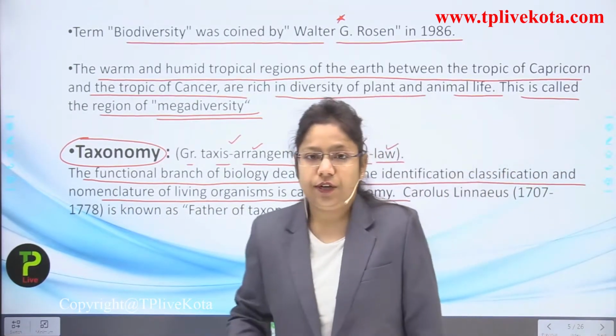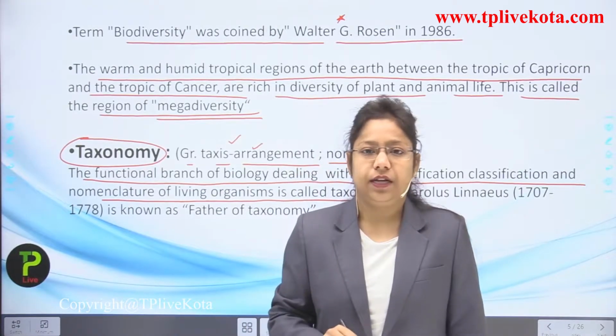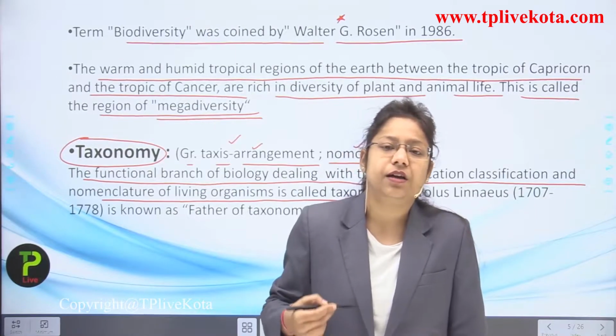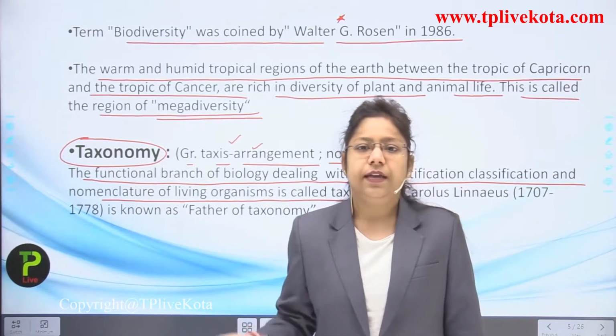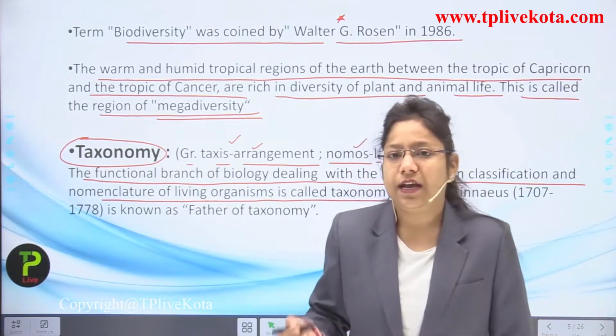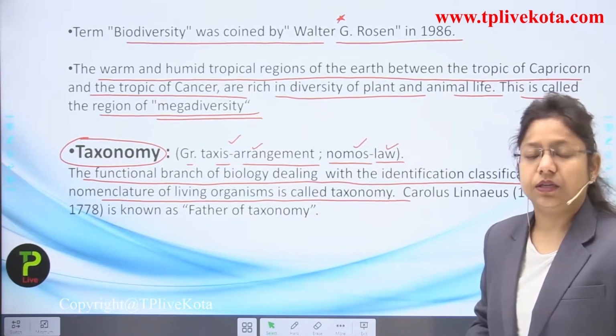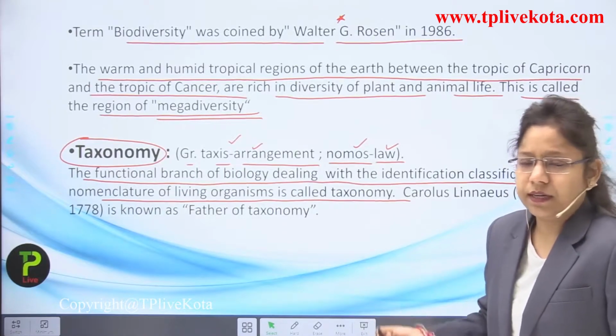Okay, now the functional branch of biology dealing with identification, classification and nomenclature of living organisms is called taxonomy. Actually firstly we have to identify the organism, to which species, genus, kingdom, phylum, class, order it belongs. Then we classify it. Okay, and after classifying it, we give the nomenclature to a particular organism, maybe it be a plant or an animal.